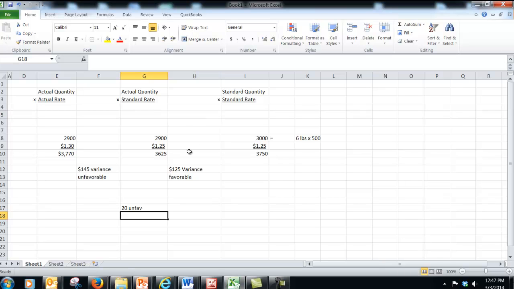Now, the last thing that it asked us to calculate for this was C, and that was the cost variance. That's the total cost variance. And we can see here that we have $145 of an unfavorable variance, and $125 of that is offset by this favorable variance. So this is really the difference between this one and this one. So the difference between these two here. And if we say 145 minus 125, we're looking at a $20 amount is our variance. And we can see here that the actual amount was actually more. $3,770 is $20 more than what the budgeted amount was. Therefore, it's unfavorable.